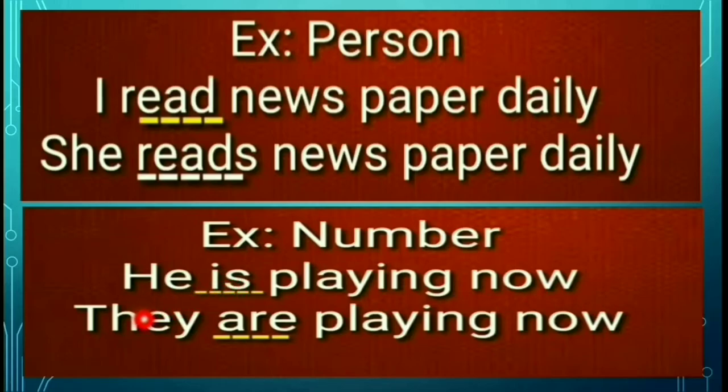Next, second sentence, they are playing now. Here they is a plural number, so the verb is also in plural form. Do you understand? Is, are are called finite verbs. Is it clear?